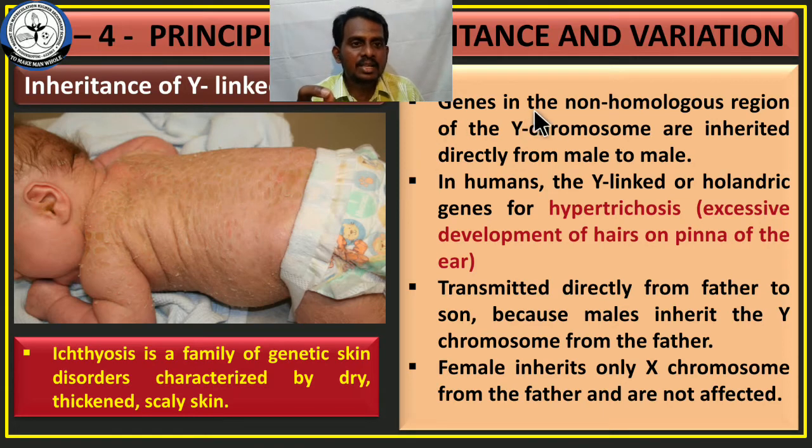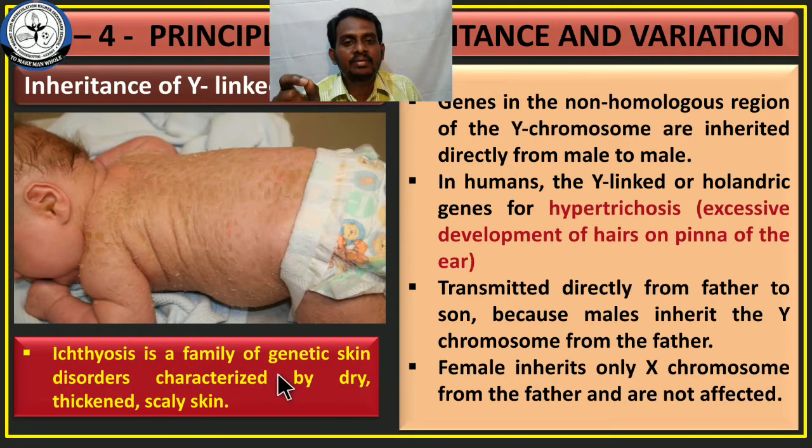Okay, the genes in the non-homologous region of the Y chromosome are inherited directly from male to male. Male irundhu male ku dhaan pogum. In humans, the Y-linked genes are for hypertrichosis, that means excessive development of hair on the pinna. This is one of the examples for Y-linked inheritance. And ichthyosis is also another example for Y-linked inheritance.